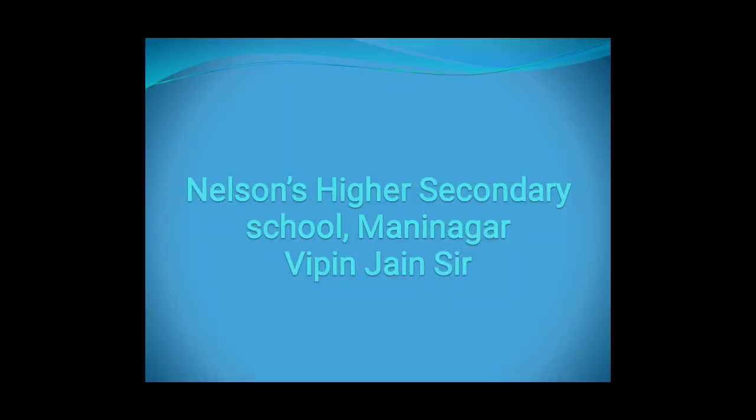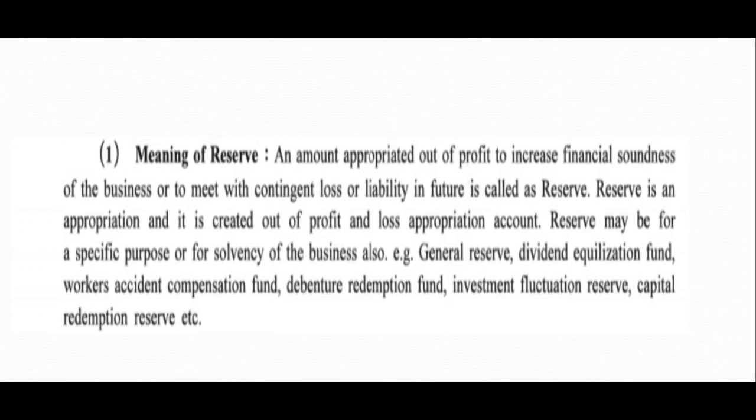So an amount appropriated out of profit to increase financial soundness of business or meet contingent loss or liability in future is called reserve. Okay, friends.